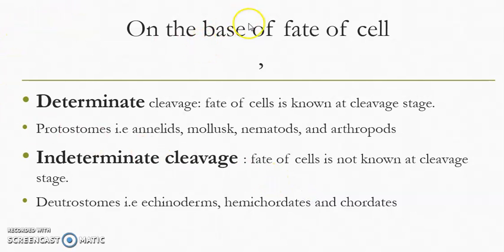Here the cleavage is based on the fate of cells: determinate and indeterminate cleavage. In determinate cleavage, the fate of the cell is known at the cleavage stage, and if we separate the cells at the cleavage stage, then the embryo will be abnormal. It cannot develop into a complete normal individual. An example is protostomes, while in deuterostomes it is indeterminate. The fate of the cell is not known at the cleavage stage, so if we separate the cells at the cleavage stage, that leads to the formation of identical twins. Examples are echinoderms, hemichordates, and chordates.